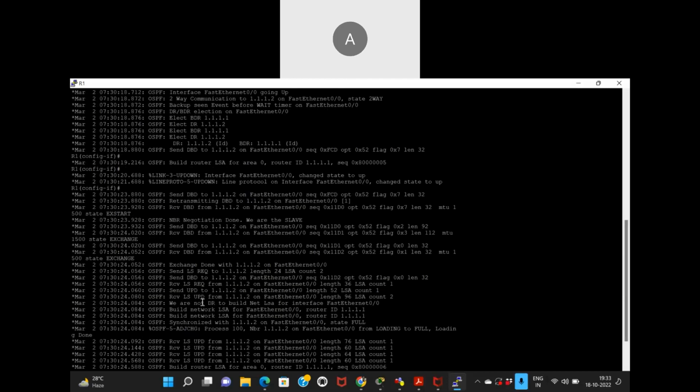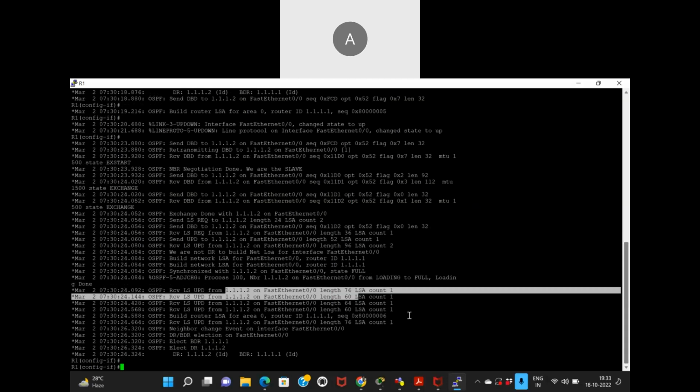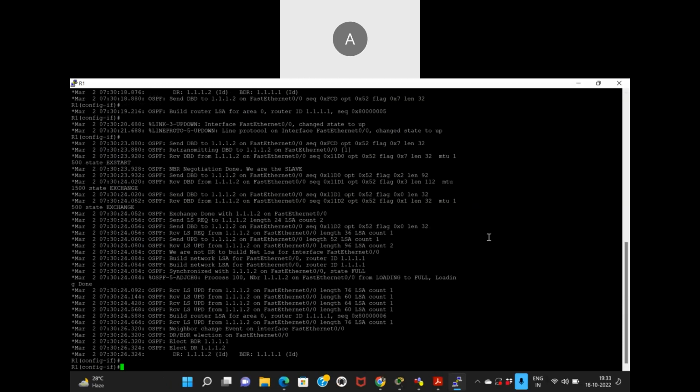It received LSA count 2, two advertisements, one was the network of 3 and one was the network of 1, and that is why the count is 2 over here. So it received 2, it sent 2. These sequence numbers help it compare that it has the latest LSA. So the whole database was built.